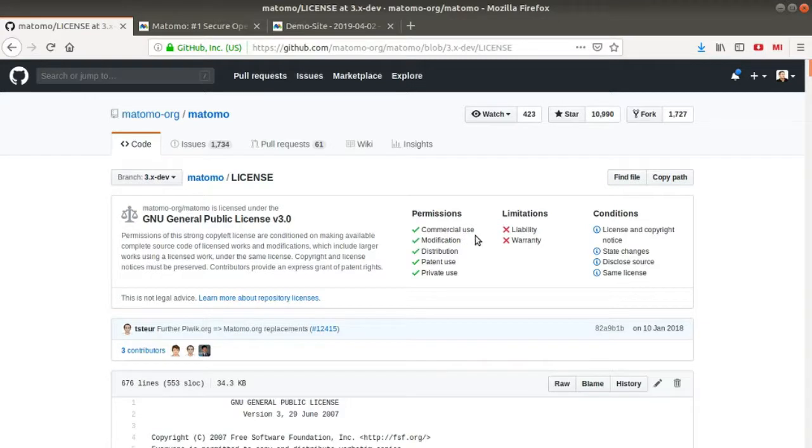You are free to use Matomo for commercial use, you are free to modify the source code of Matomo, you are free to redistribute it, you are free to use the patent, and you are free as well to use it as a private use.